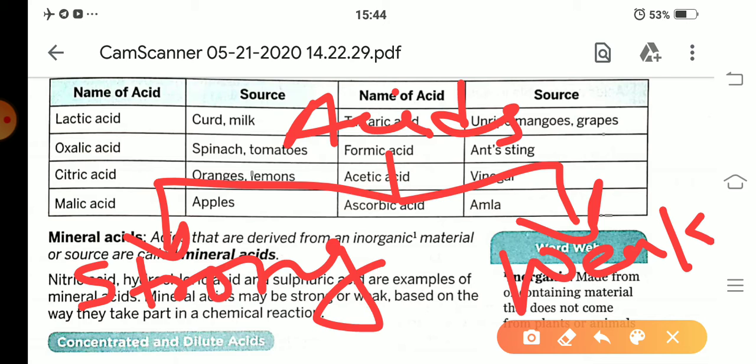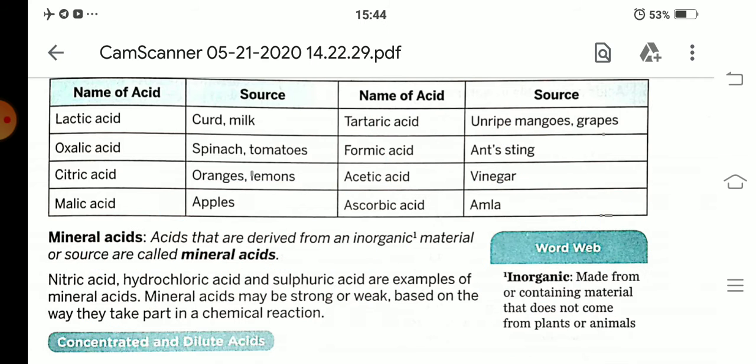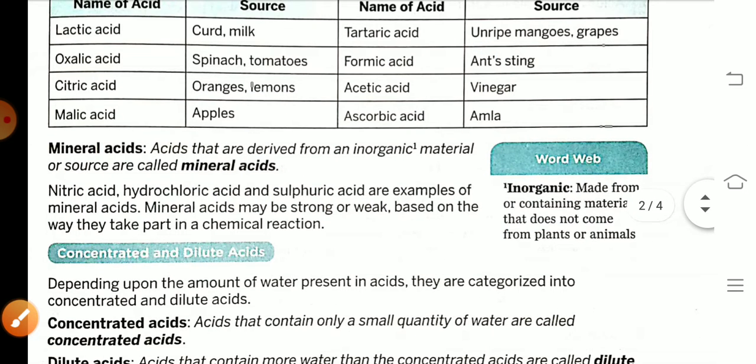Organic acids are generally known as weak acids and mineral acids are known as strong acids. Okay students, mineral acids are known as strong acids, organic acids are known as weak acids. Means mineral acids may be strong or also weak based on the way they take part in a chemical reaction.